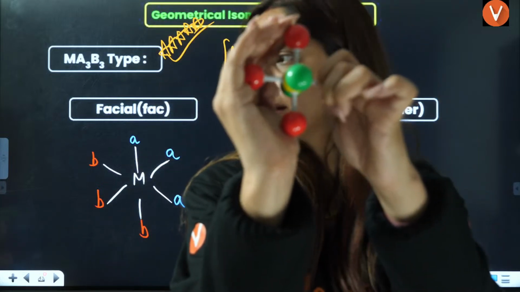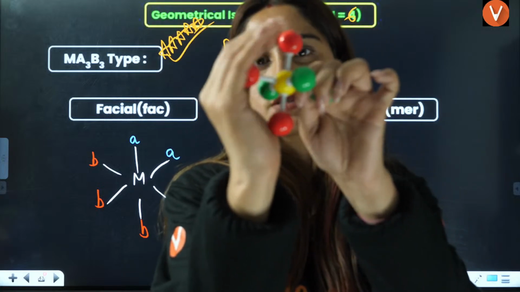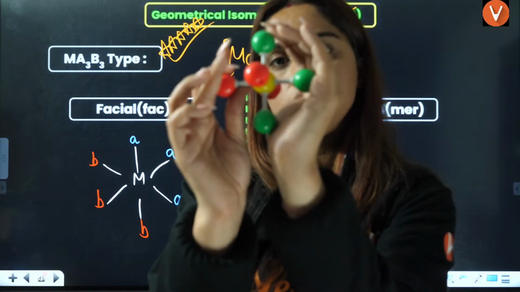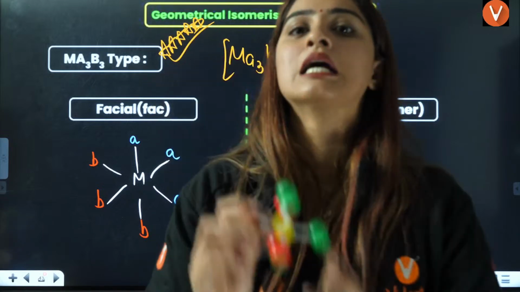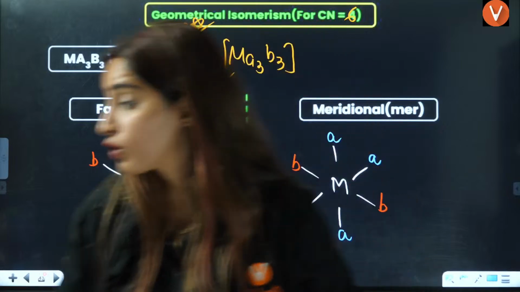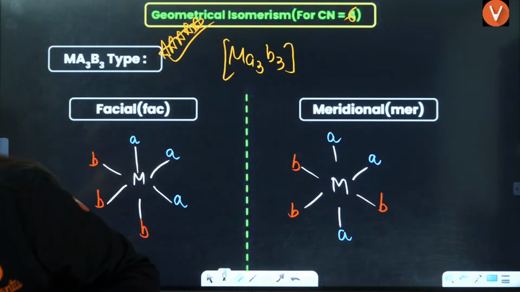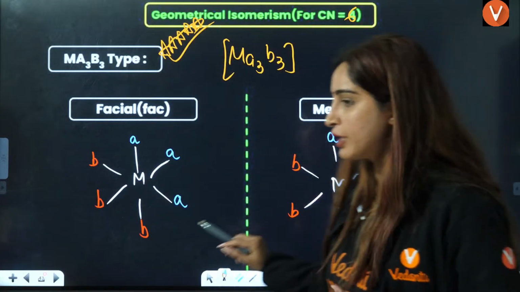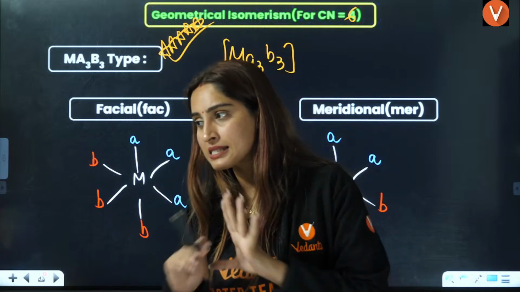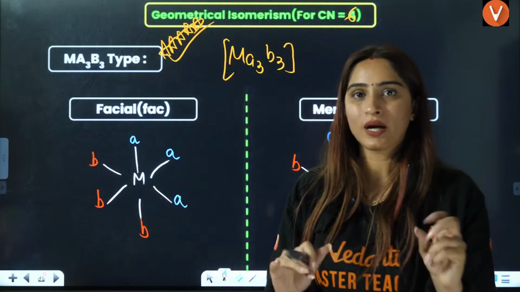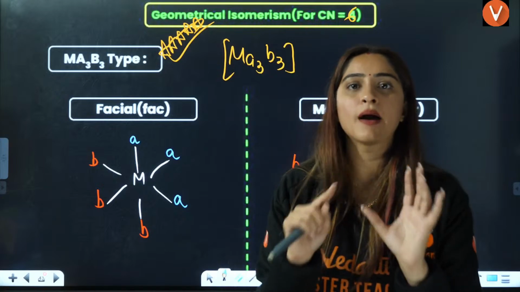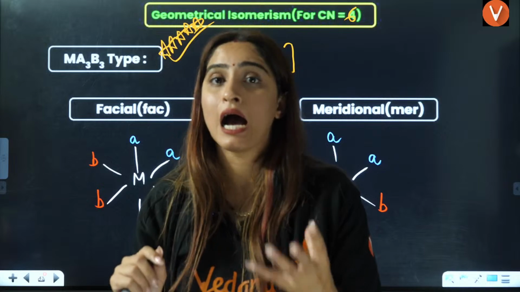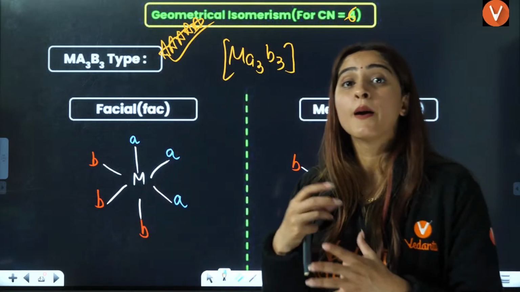In this hemisphere, can you see? You have the same atoms 1, 2, 3. This is also one hemisphere. You have the same atoms 1, 2, 3. That is called meridional because the same atoms are on the meridian plane. That is facial and meridional. Is that clear to everybody? What is facial? When on the same face you have the same atoms. When on a hemisphere you have the same atoms, that is meridional isomerism, on the meridional plane.